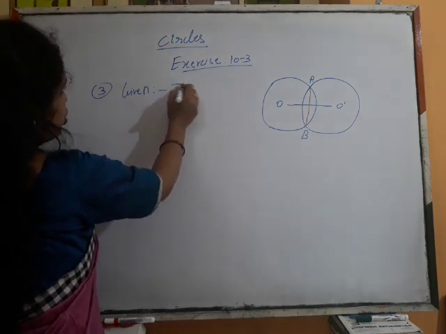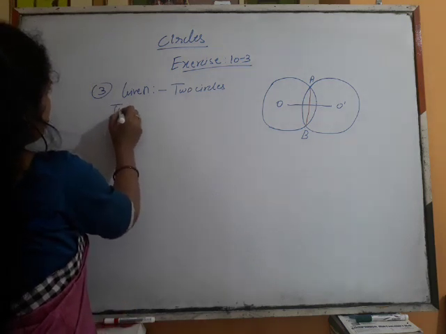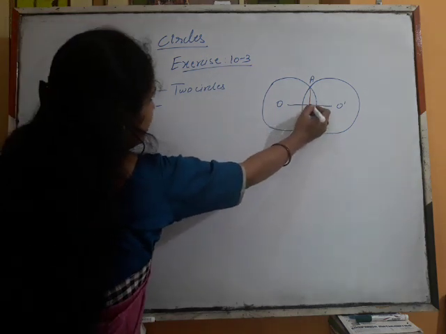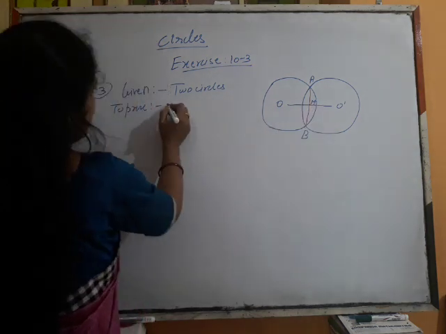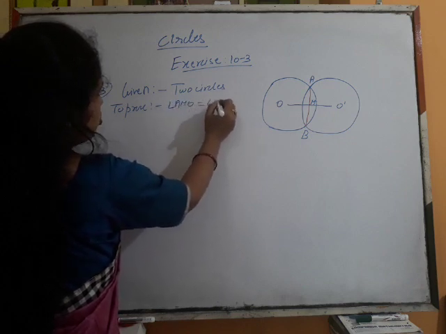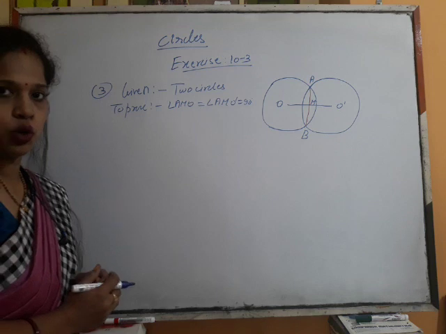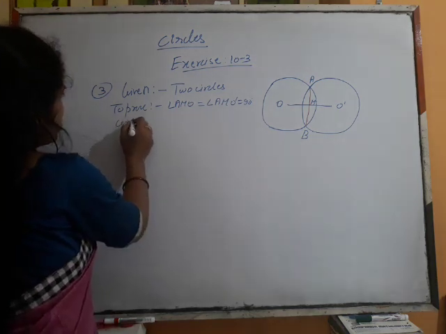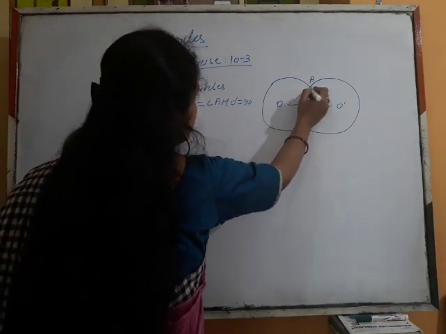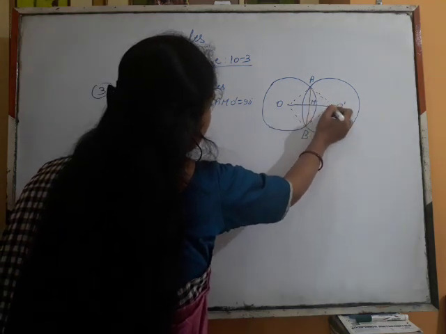Given: two circles. To prove: if OO dash and AB are intersecting each other at suppose M, then angle AMO is equal to angle AMO dash, both of 90 degrees, that we have to show. Now the construction is simple. We have to join AO, BO, AO dash, BO dash.